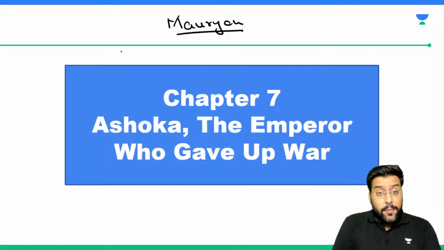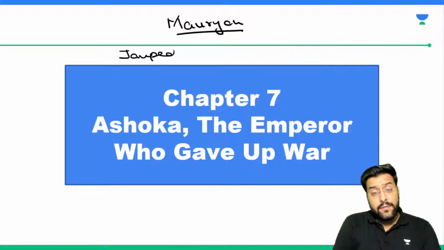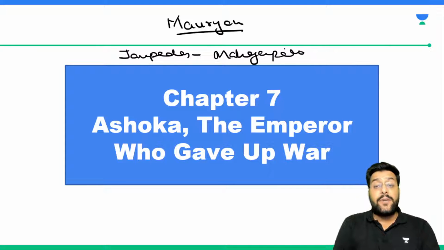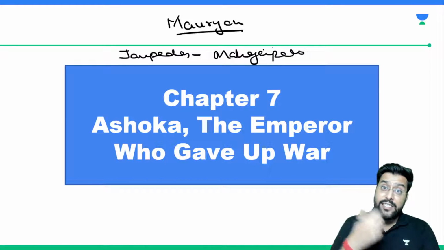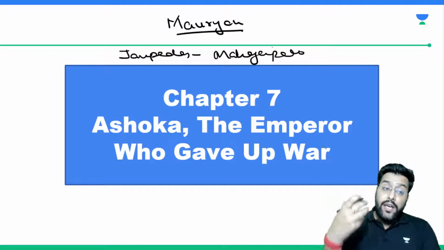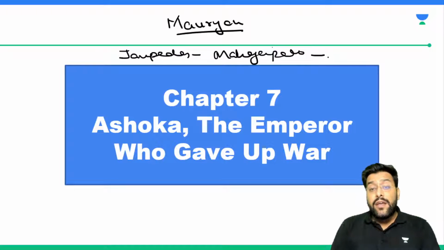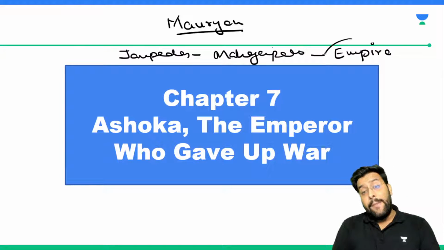We talked about Janpadas. Then we went on to Mahajanpadas. In Mahajanpadas we discussed Panchal, we discussed Gandhar. Janpada, Mahajanpada. Ultimately these Mahajanpadas took the shape of empire.